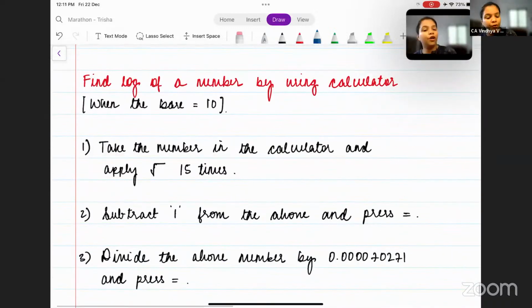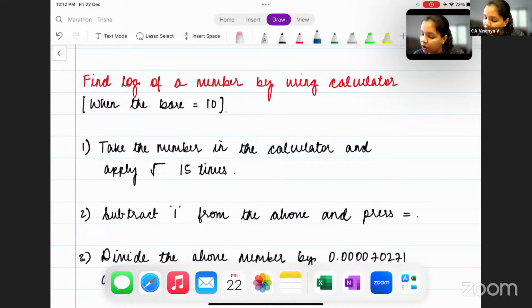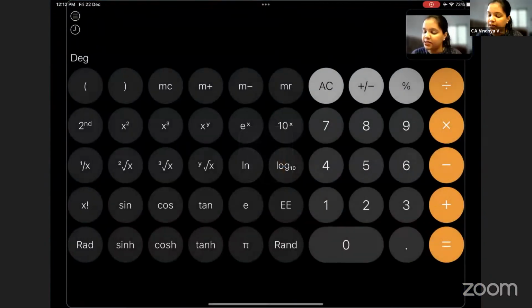Now, I want you to take out your calculators. I know the calculators are with you, but I want you to understand how to find the value of log of any number when the base is 10. When you consider this in the calculator, you will only consider the first 4 decimals of the values. Okay. So let's understand this quickly.